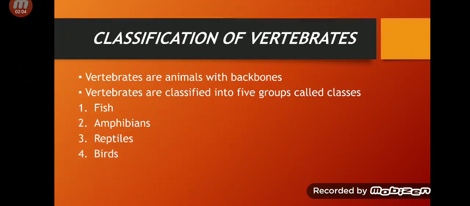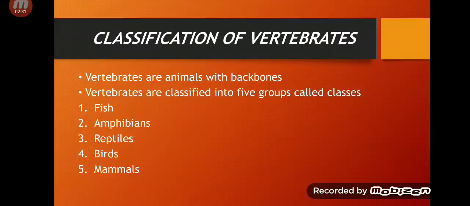Number 4, birds. And number 5, mammals. Vertebrates are animals with backbones, and we are also vertebrates. We have a backbone. When you touch your back, you can feel a bone exactly in the center of your back. This is your backbone.